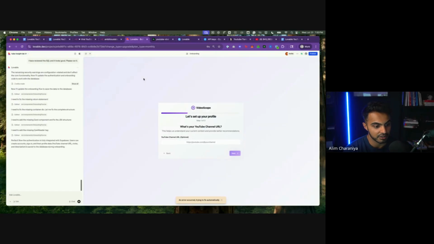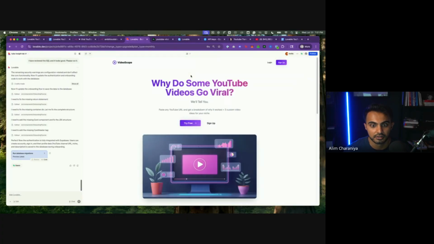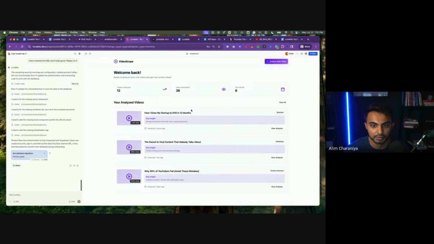Awesome. The authentication is fully integrated with Supabase. Users can create accounts, sign in, and save profile data. So, let's give that a shot. I'm going to refresh the page, see what happens, and go to the home page. We'll sign up. Okay, looks like since I have created an account, it's letting me back in. We need a log out button, right? We need a log out button inside the dashboard.